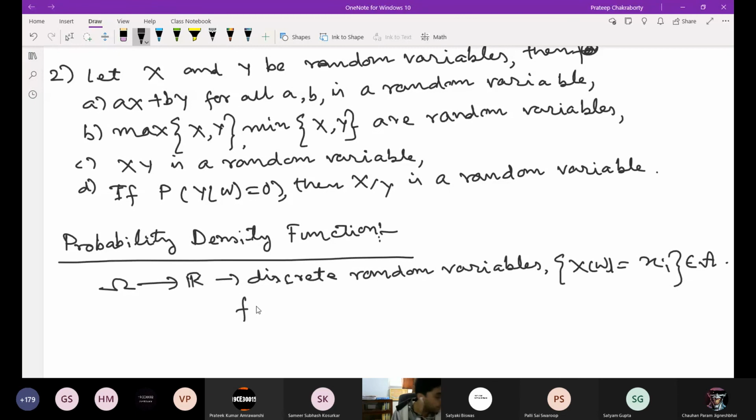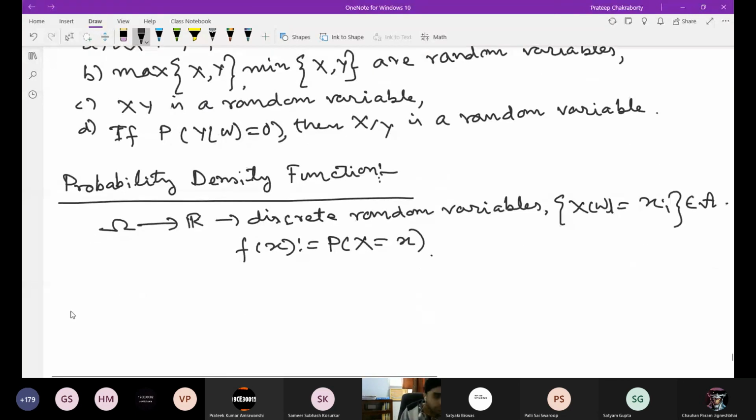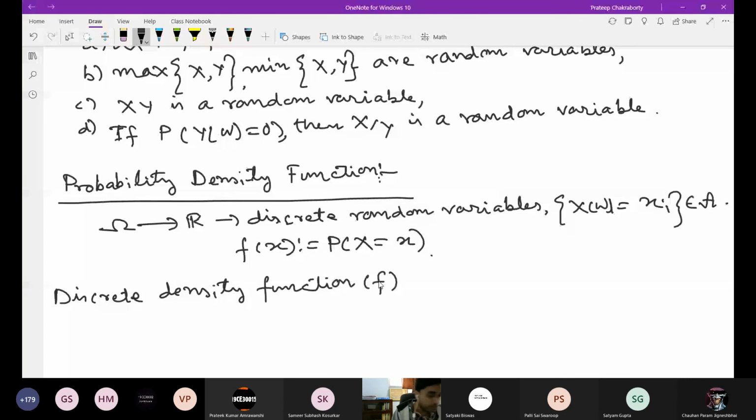Then you define f(x) equal to the probability that capital X is equal to small x. Now we saw that this discrete density function, this small f, has three important properties.